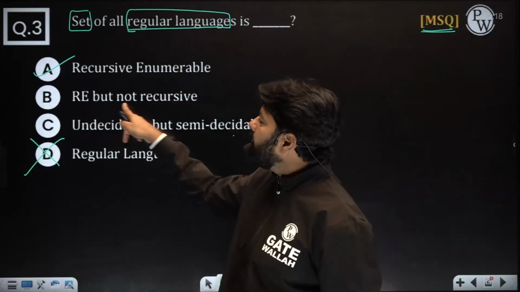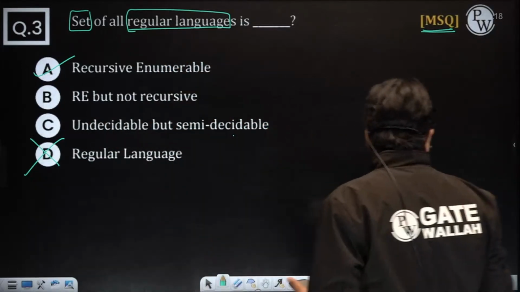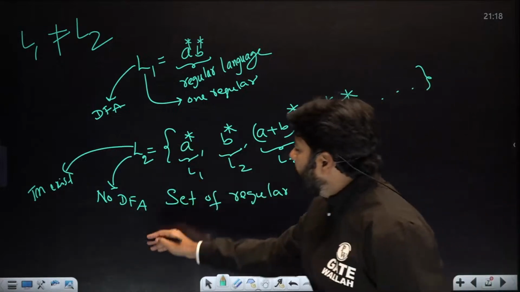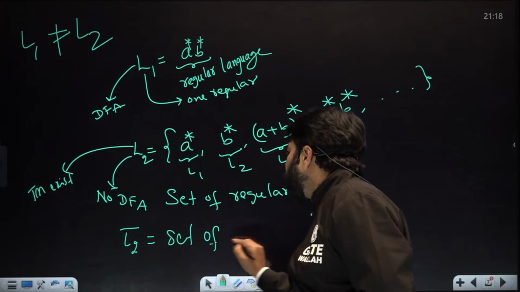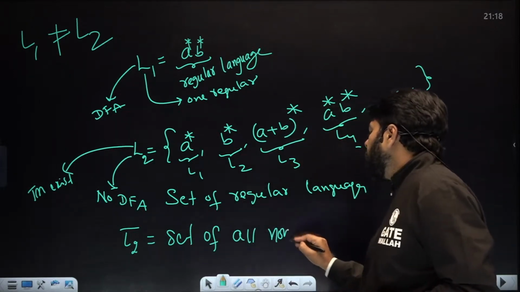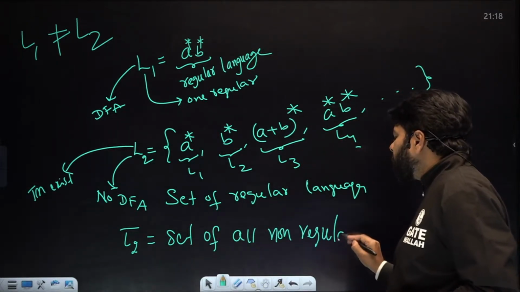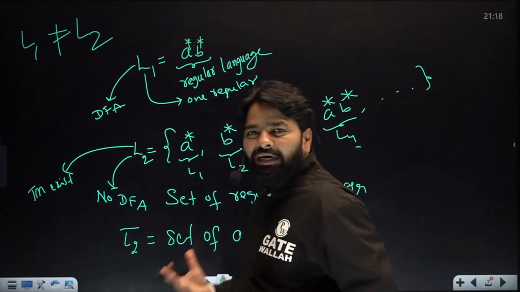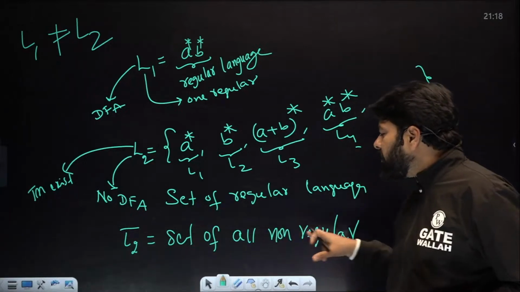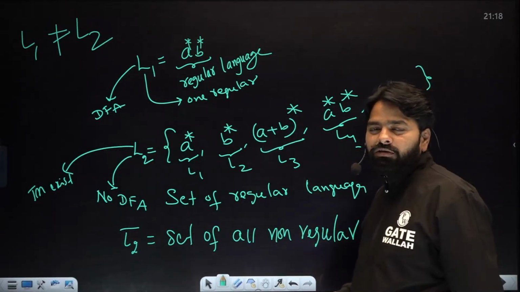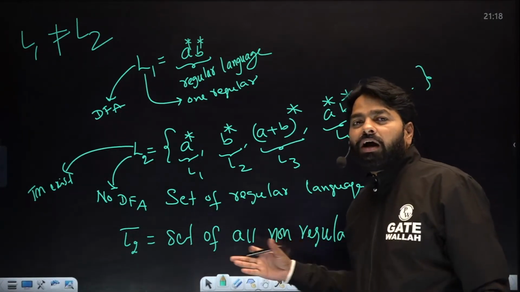And RE but not recursive, why do we say it? Because when you look at its complement, L2 complement will come as set of all non-regulars. Every non-regular, can you design a Turing machine or a DFA? Any machine is fine. Logic is important. Every non-regular, do you have a Turing machine? No, right? Some non-regulars are not RELs.